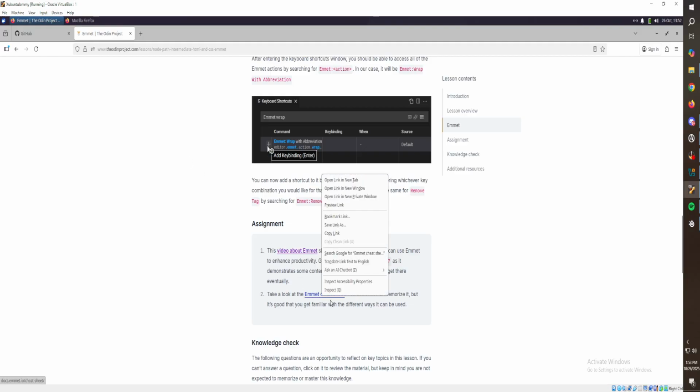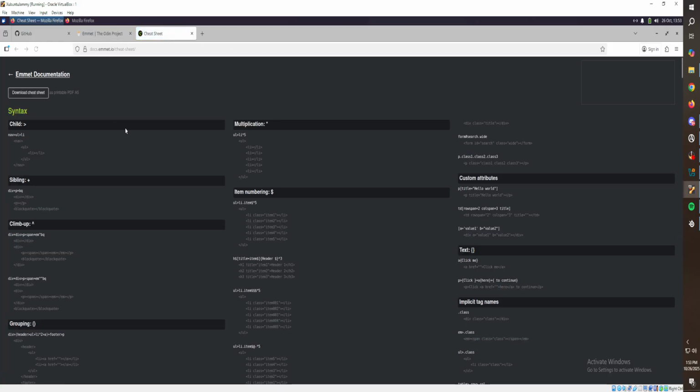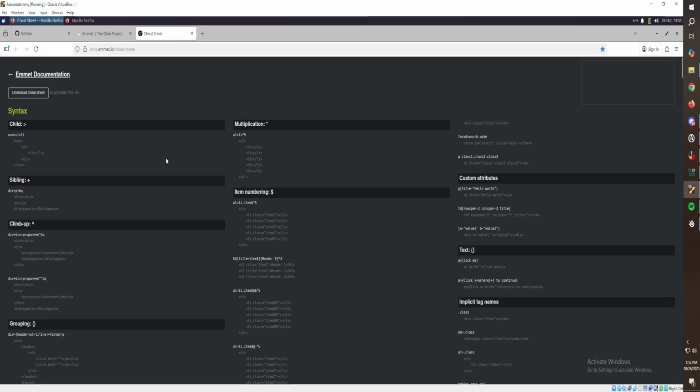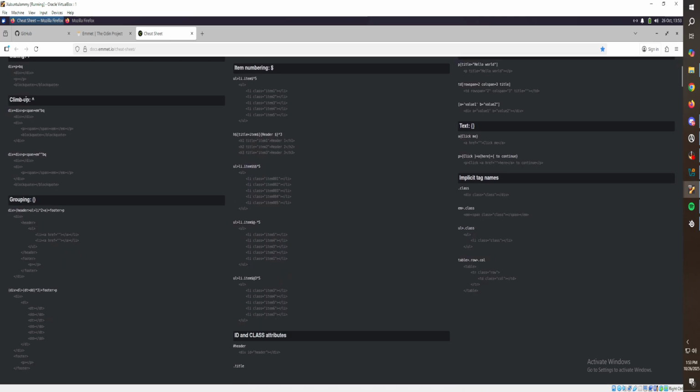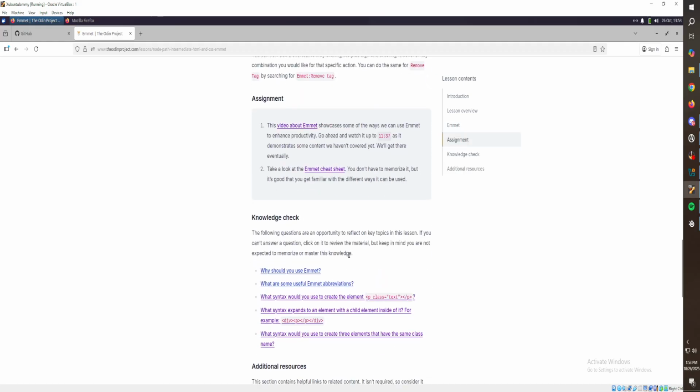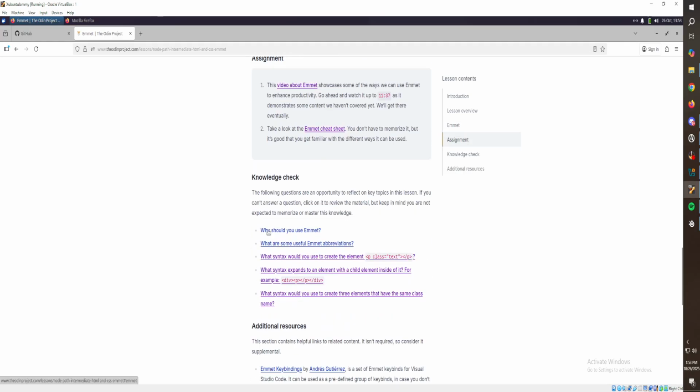So there we go. Take a look at the image cheat sheet. My favorite, this one as well. Let's look. Nice. Look at this. So here. Save. Look at that. Man, that's cool. Climb up, grouping. It's cool. Makes it faster.